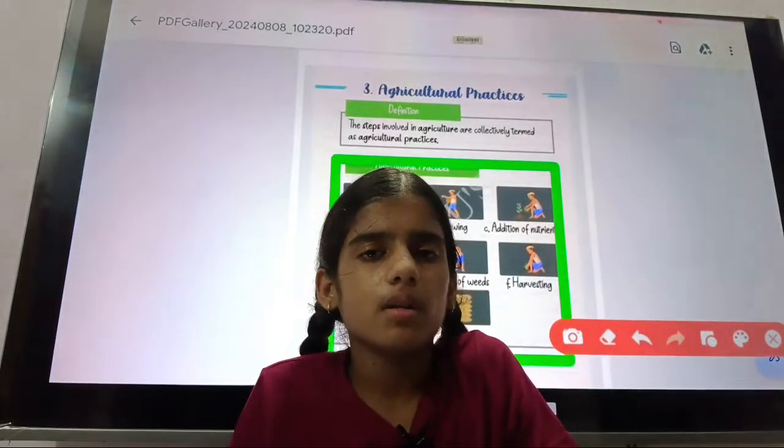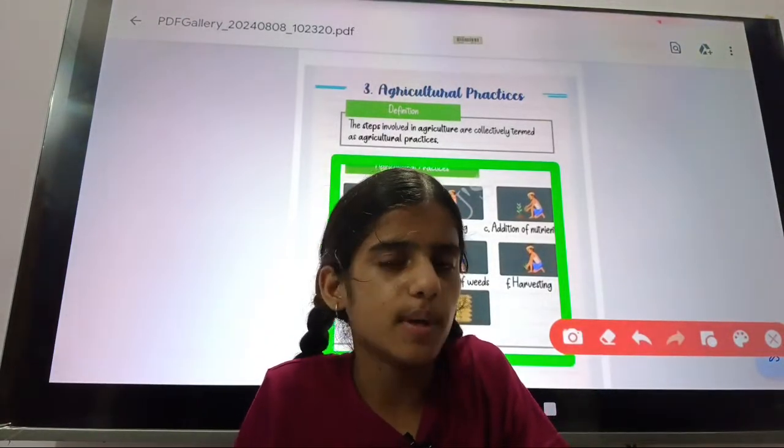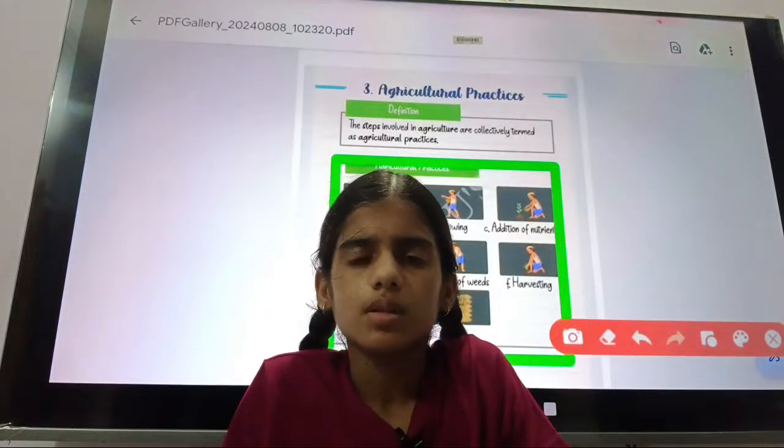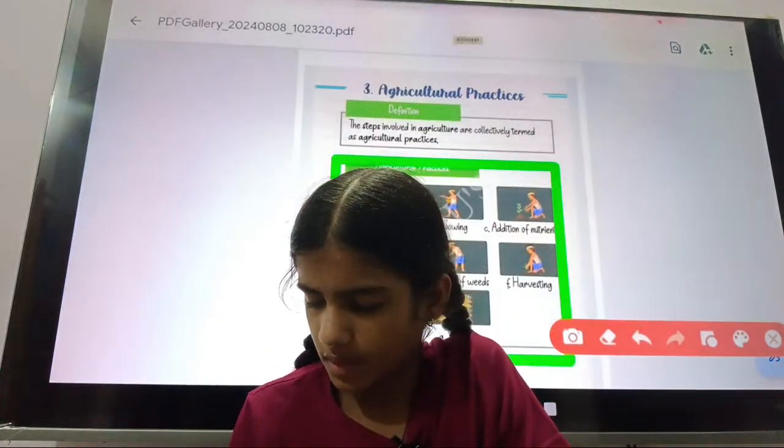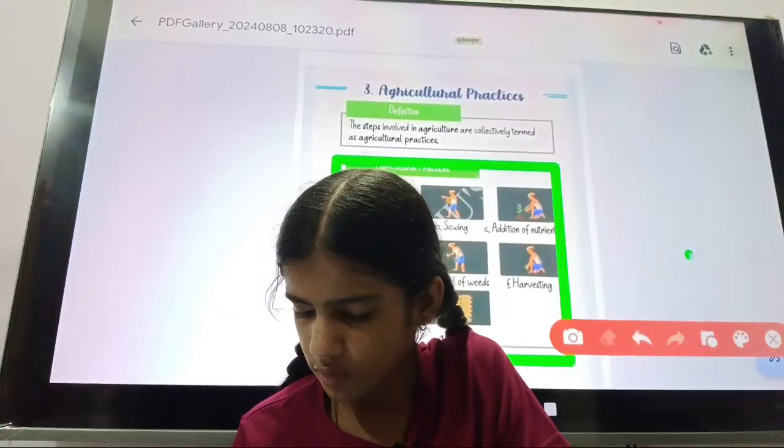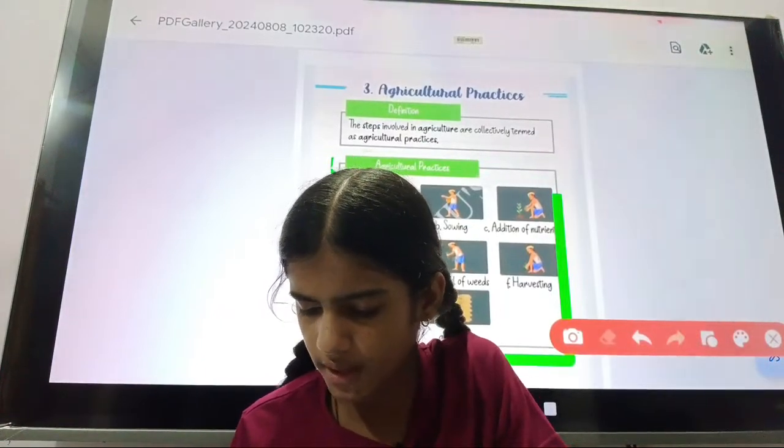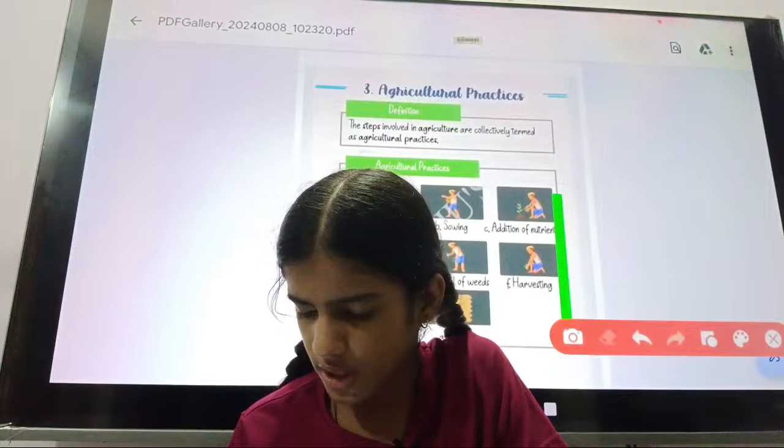So when any of the crops are grown, cultivated or planted, they will need these steps.